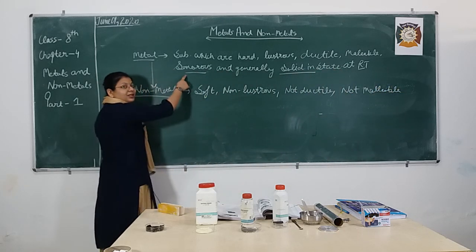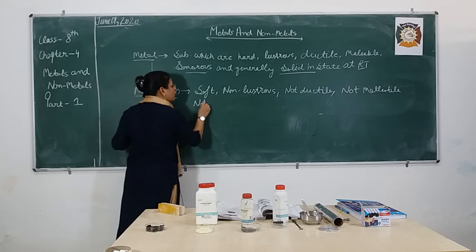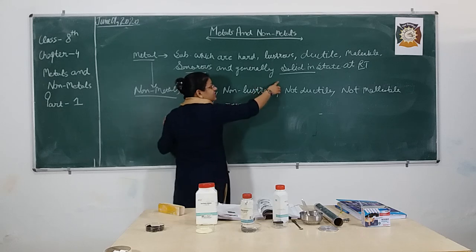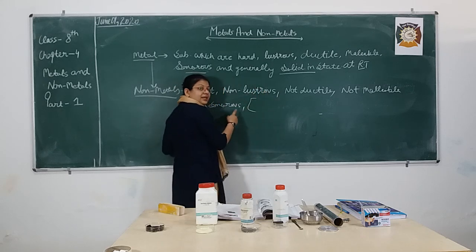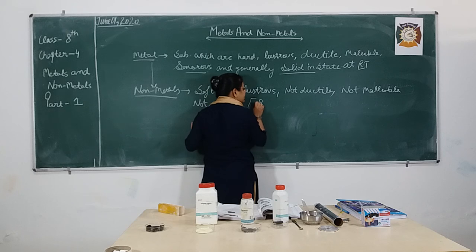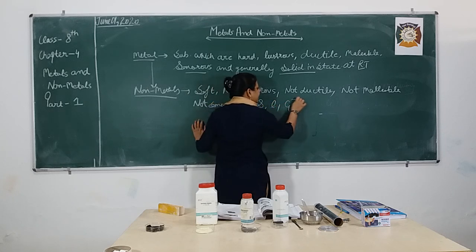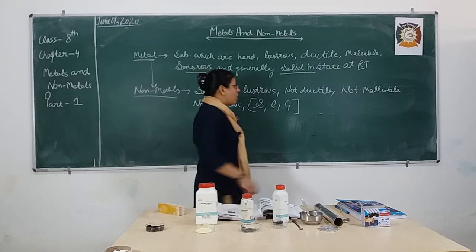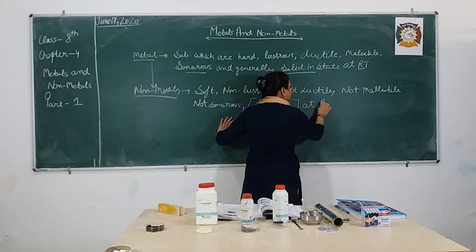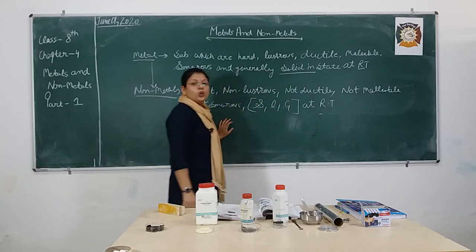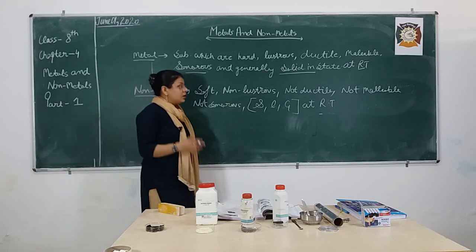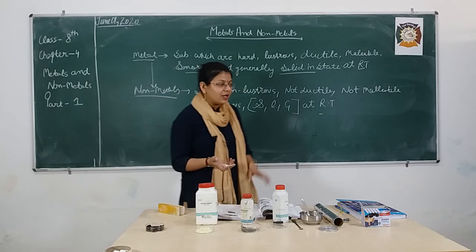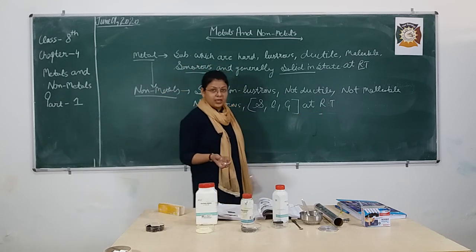Metals are sonorous, but non-metals are not sonorous. They are generally solid, but non-metals exist in solid, liquid and gaseous phase as well. They exist in all the three states of matter at room temperature. Room temperature means, if it is summer, that the average temperature of the room is around 40 to 45 degrees. That is the temperature we are talking about.